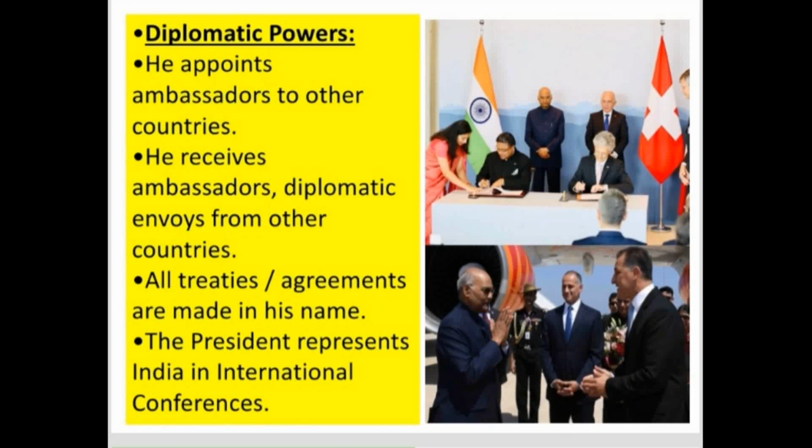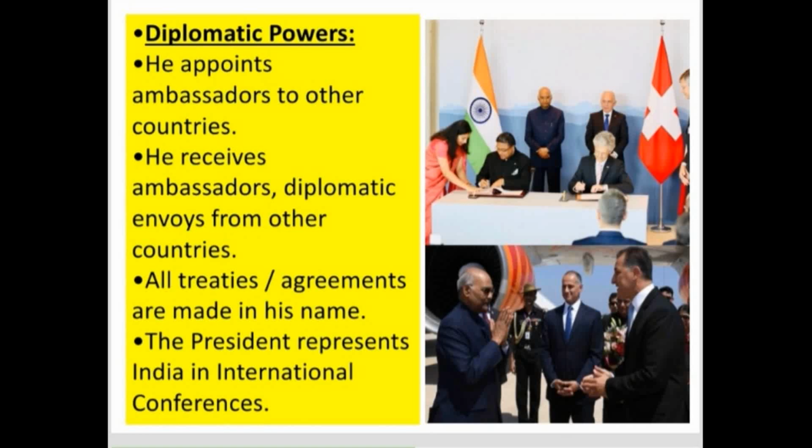And the President of India also receives ambassadors and diplomatic envoys from other countries. Sometimes, to talk with the Indian government, other countries may send some high level people for talks, and they are referred to as ambassadors. The President of India will be the person who receives such high level ambassadors from other countries, and also these envoys.